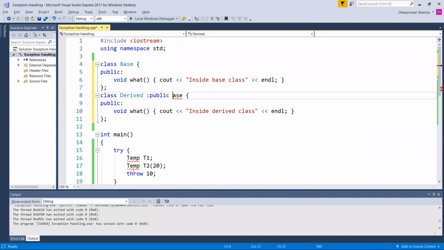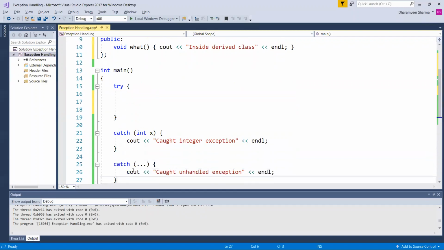We have a base class and a derived class here. Let me write their destructors as well.